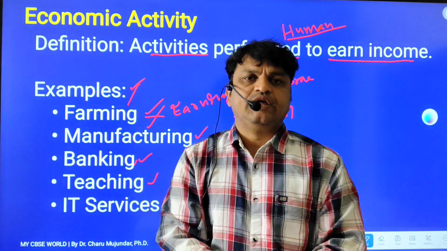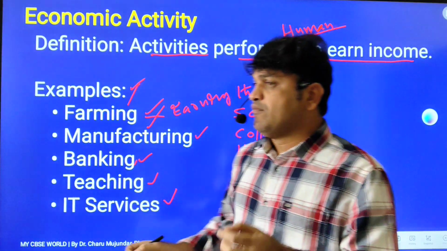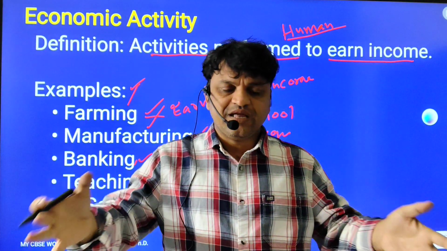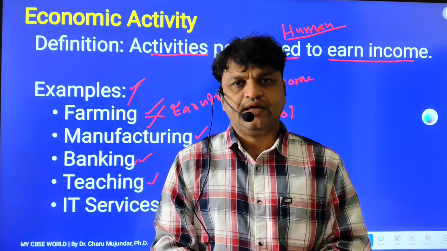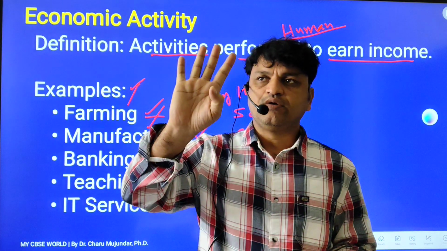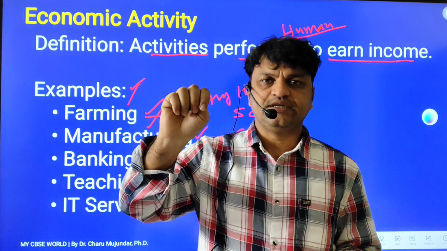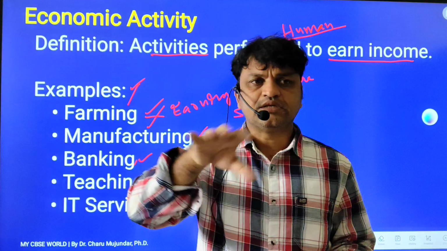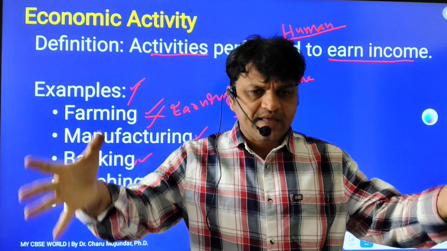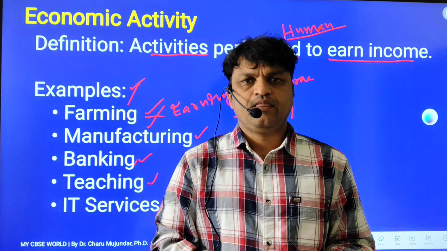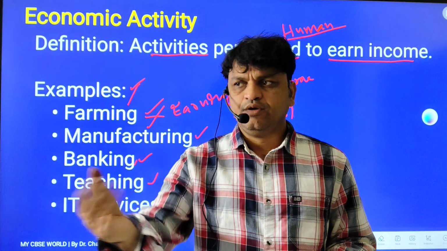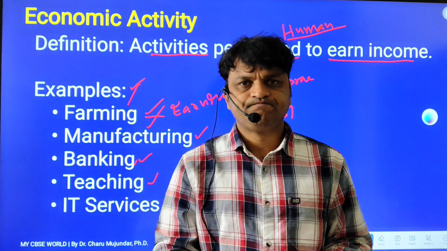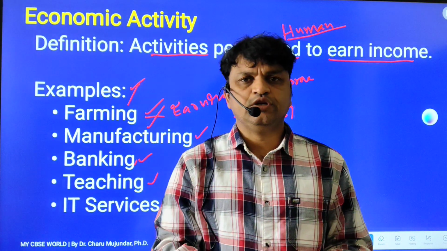We clubbed them together, and for that we have the sector. What is a sector? Similar economic activities grouped together. I told you, we have three sectors: primary, secondary, tertiary. Why are we clubbing some activities into the primary sector? Because they have similar activities. For example, a dairy farm is related to agriculture only.